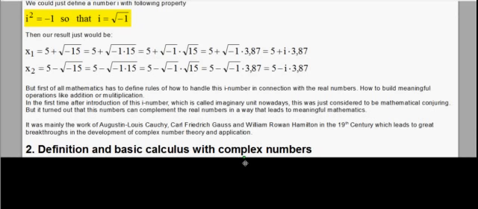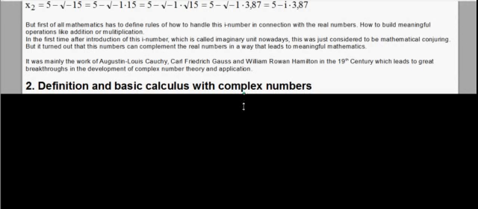But it turned out that these numbers can complement the real numbers in a way that leads to meaningful mathematics. It was mainly the work of Augustin Louis Cauchy, Carl Friedrich Gauss and William Rowan Hamilton in the 19th century which led to great breakthroughs in the development of complex number theory and application.